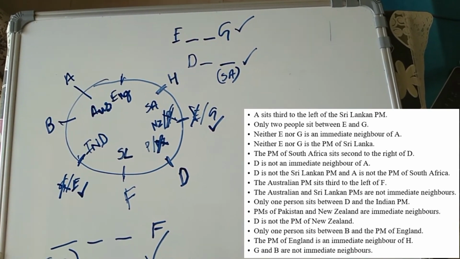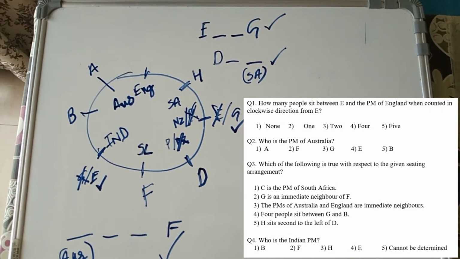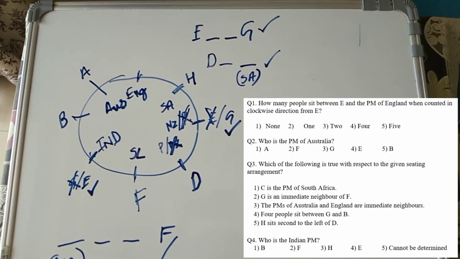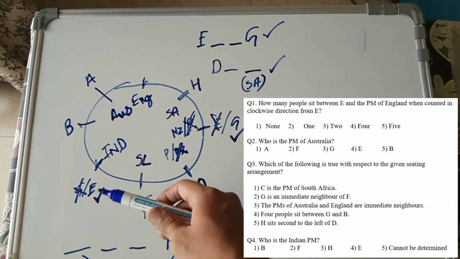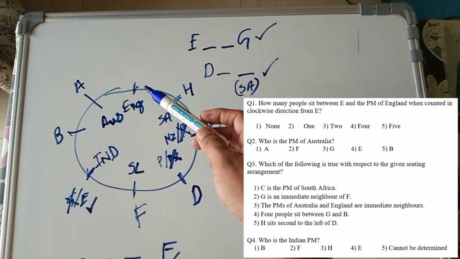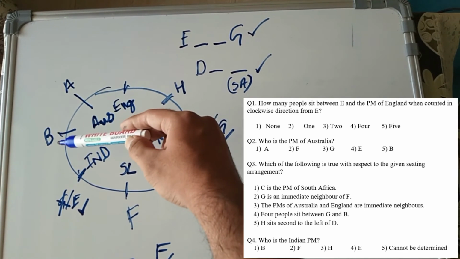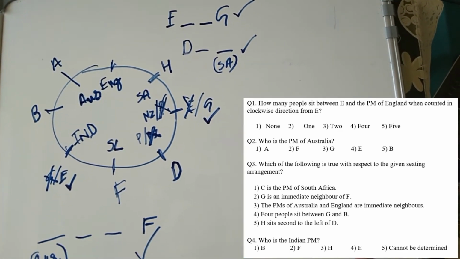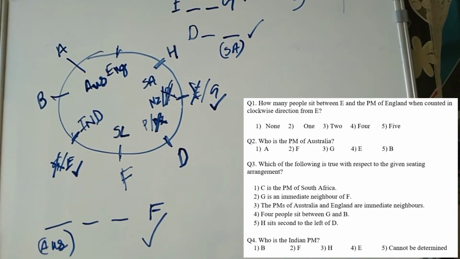Okay, so now let's look at the questions. The first question is how many people sit between E and the PM of England when counted in the clockwise direction from E. Okay, so E is here and the PM of England is here. So in the clockwise direction there are two people, which are B and A. So the answer to this particular question is the third option, which is two people.